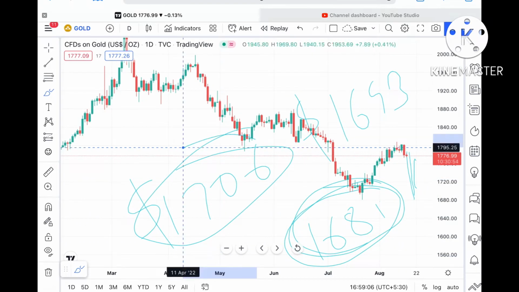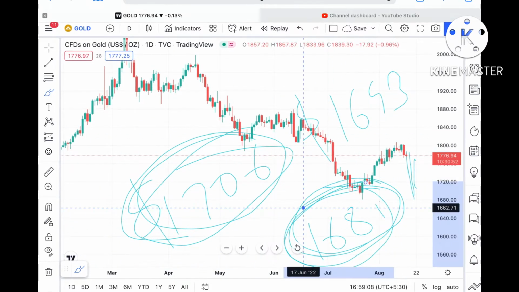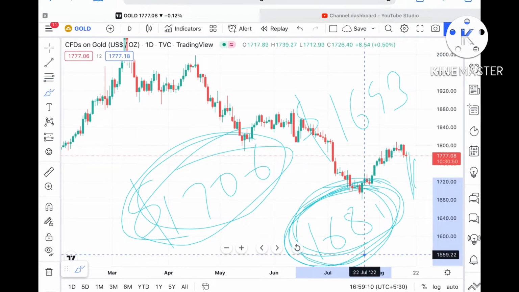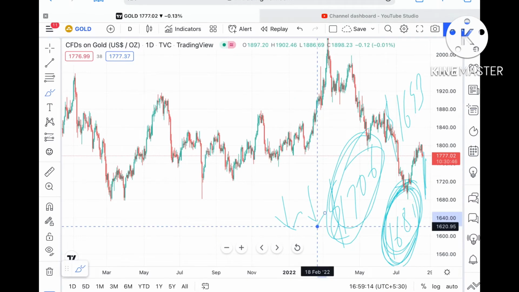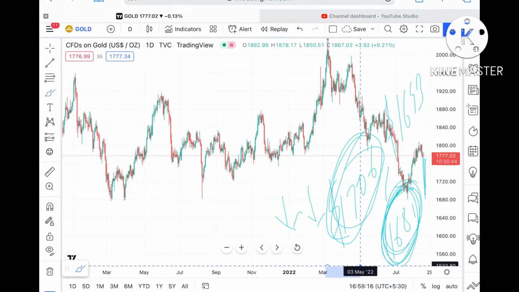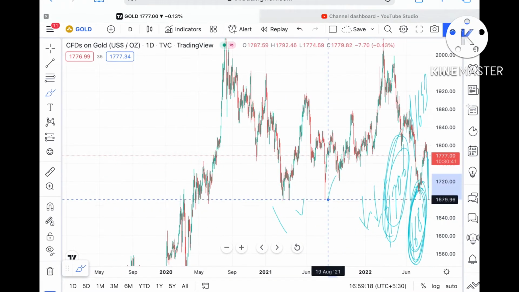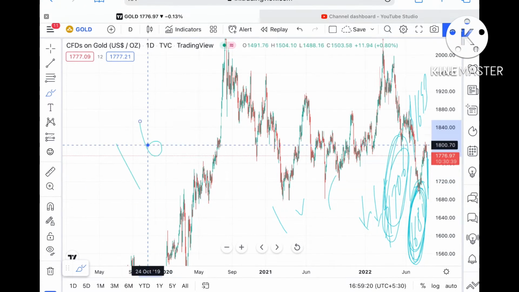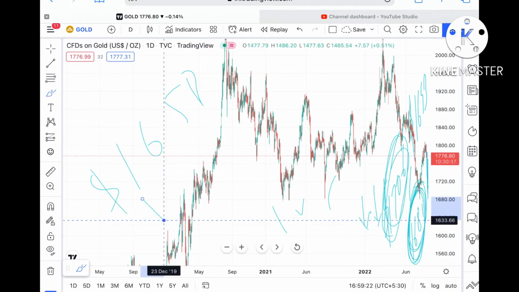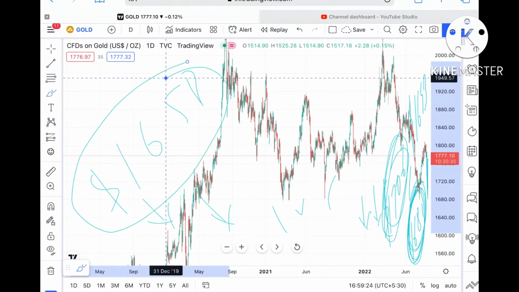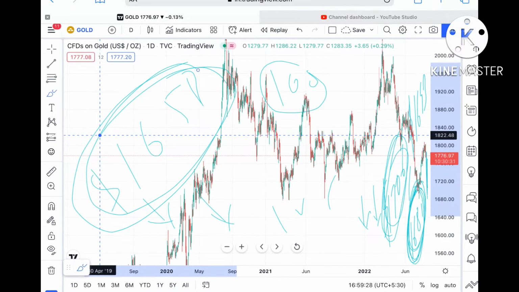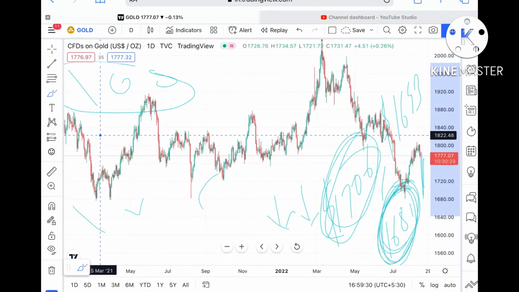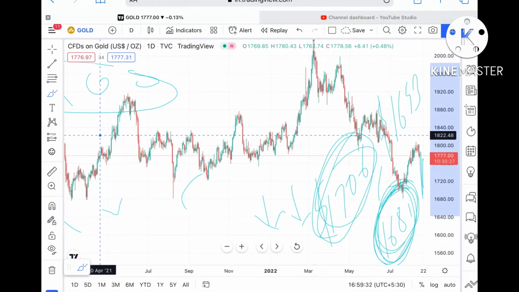Once the price falls below this particular level, we can see it can touch this particular level, and this is again a weak support, so the probability is high we can see it can fall further low and can touch a level of around $1658. Okay, and from there we can see it can fall further low. If the price comes close to 1680 or 1658, I'll make another video explaining where it can go, or you can check my monthly video explaining how it can move further down.